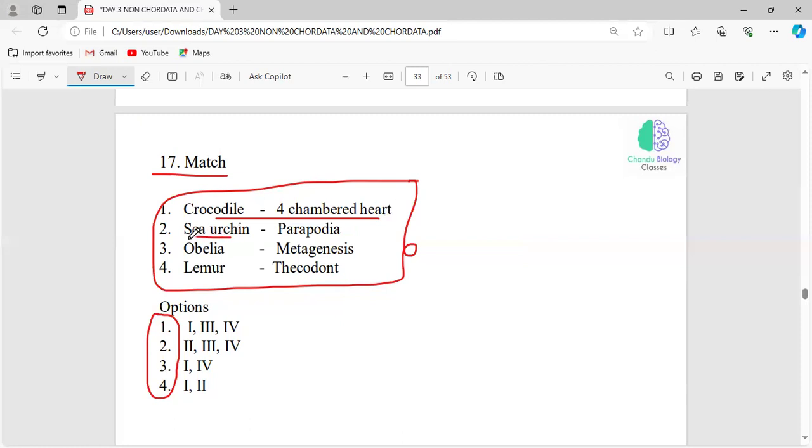Okay, sea urchin comes under the phylum Echinodermata, and parapodia are characteristic features of the phylum Annelida. So this is not a correct match. So we can eliminate option 2 and option 4.